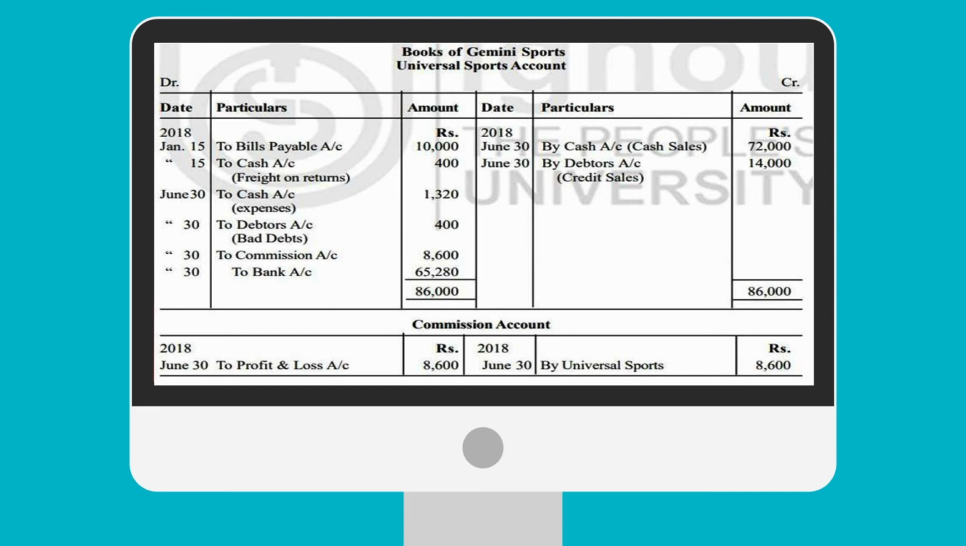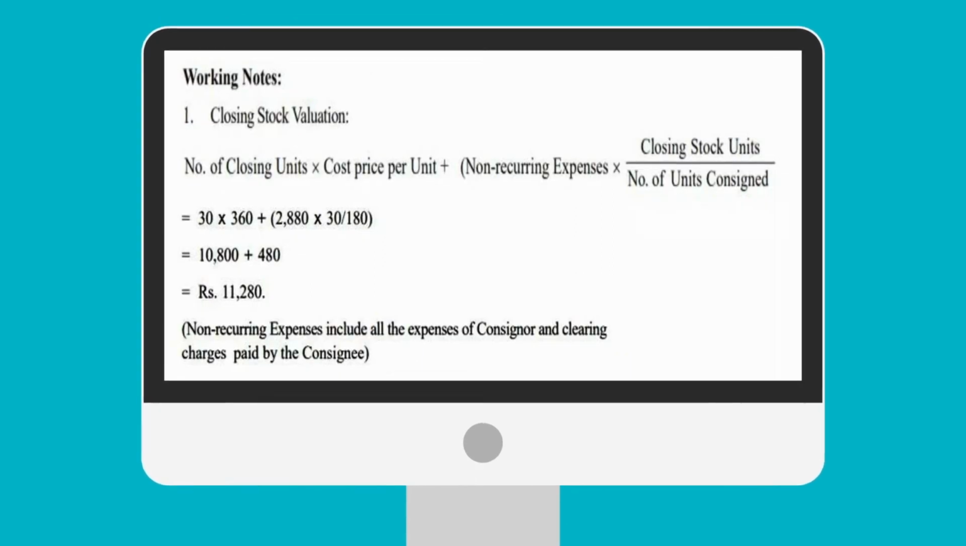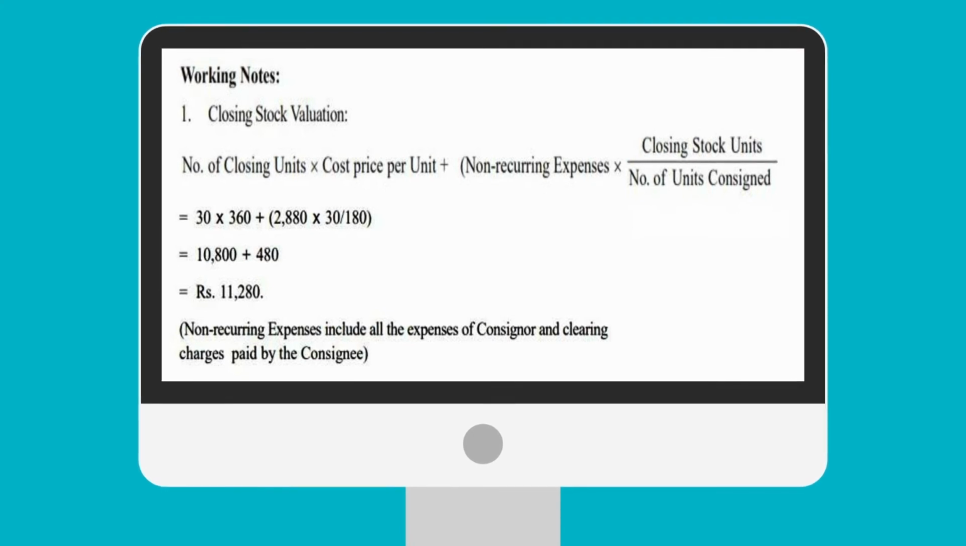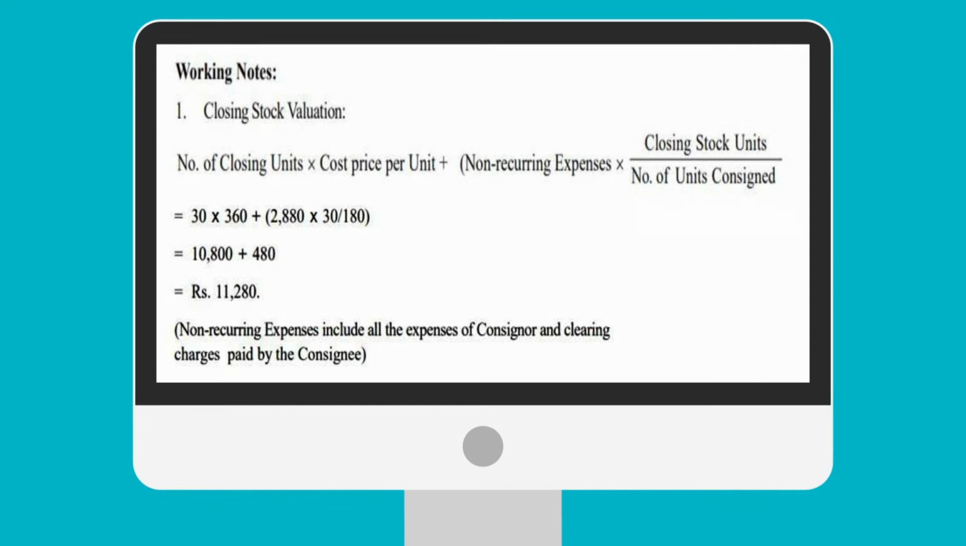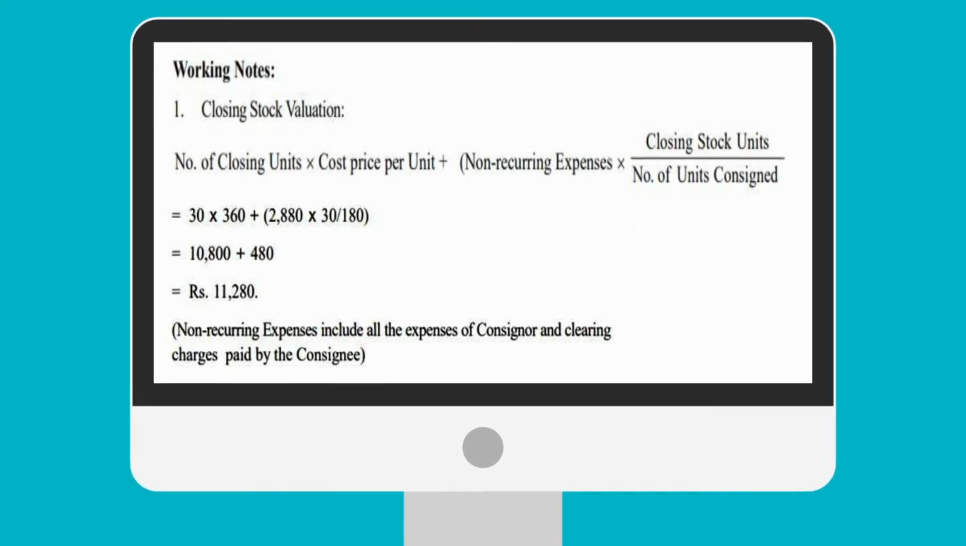The commission account is 8,600. Commission is an expense, therefore the commission account will be transferred to the profit and loss account, 8,600. Now the valuation of closing stock was left. So now we will see how we have arrived at the amount of rupees 11,280 on account of valuation of the closing stock.